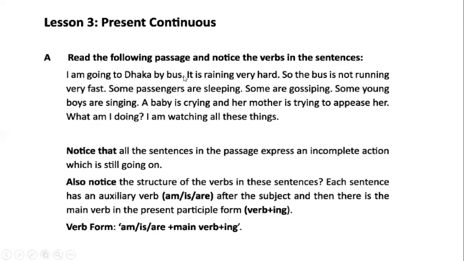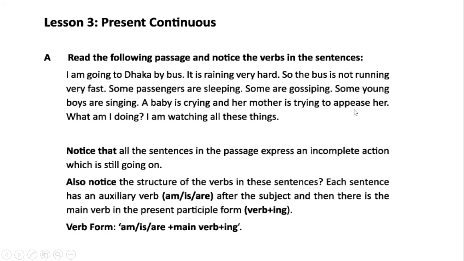I am going to Dhaka by bus. I is the subject, am going to. Am going. You see? Auxiliary verb am and verb plus ing, the participle you can say. This structure is called present continuous tense. Here the action is going on. It is incomplete action. It is raining very hard, so the bus is not running very fast. Some passengers are sleeping, some are gossiping, some young boys are singing. A baby is crying, and her mother is trying to appease her.